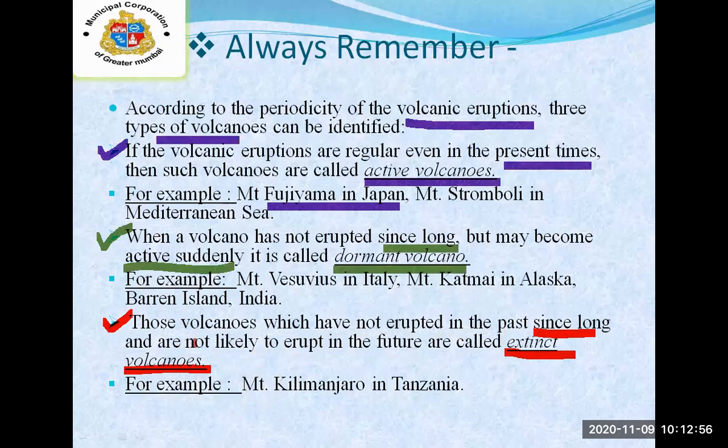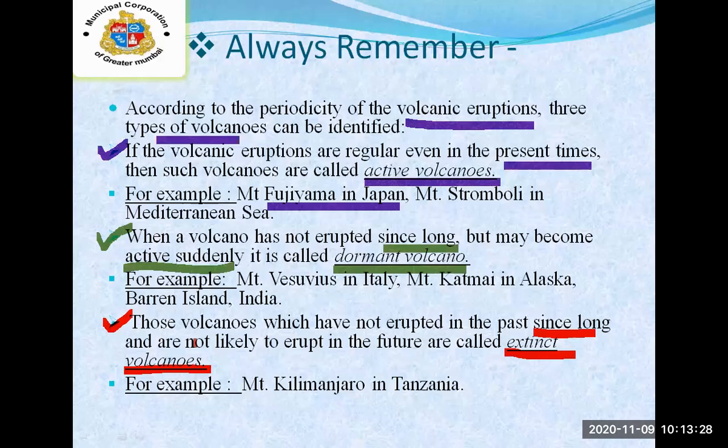These are volcanoes which have not erupted since long back and, due to the environmental conditions, are not likely to erupt in future.